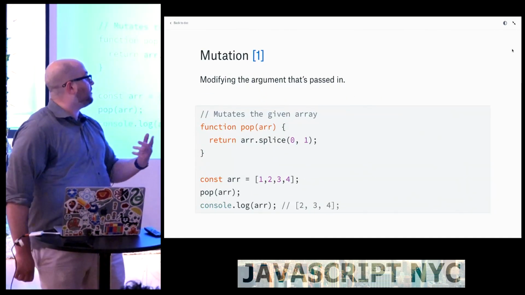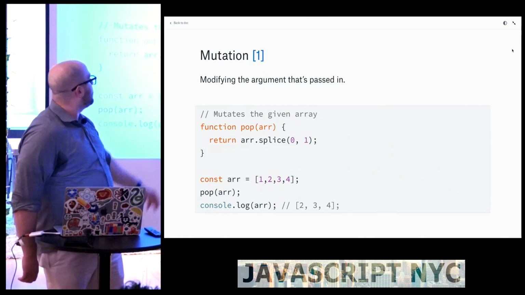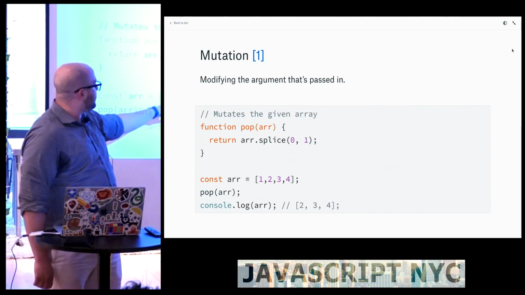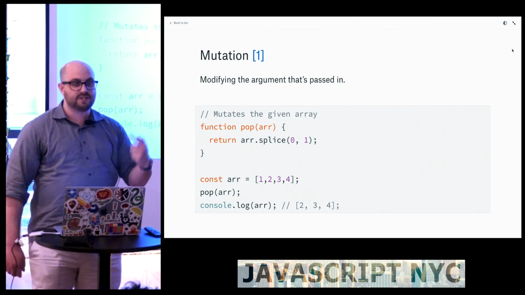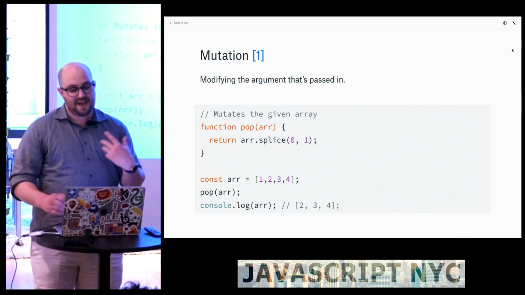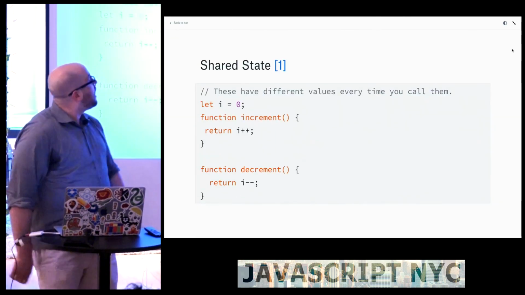So the first example of a side effect is mutation. In this case, I have pop, which you might have seen before, which takes the first element off of an array and it returns it. And the thing is, down here, we've modified the original array. So if you keep calling it on the original array, it's a different output every time for the same input, and that way we can't guarantee the same input and output, so it's not a pure function.